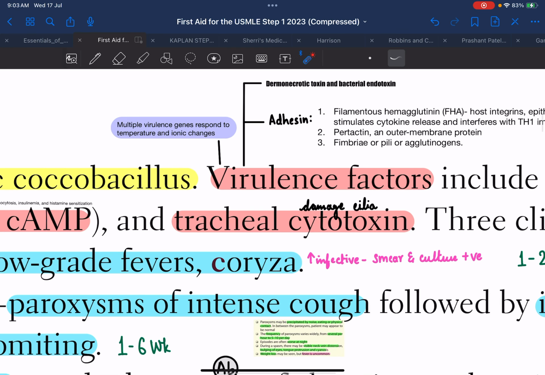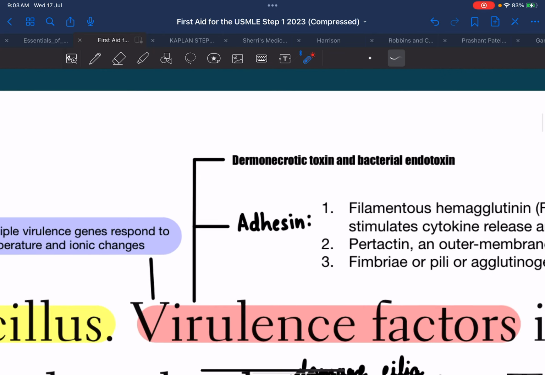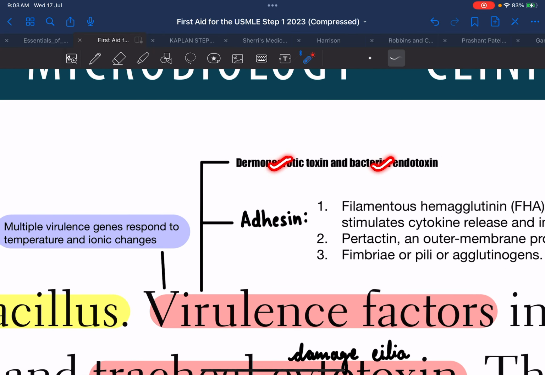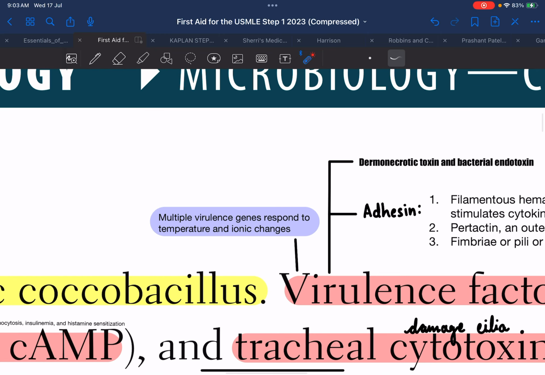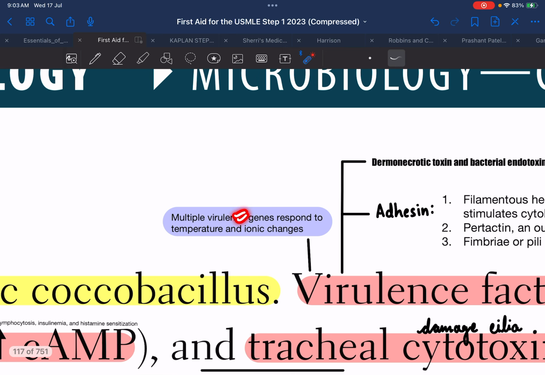And what is there in the trachea? Most commonly it's cilia, right? So it directly damages the cilia within the trachea. The next are dermonecrotic toxin and bacterial endotoxin, which are also present but not of much significance. Now, one thing to be noted here is that the virulence factors are produced by virulence genes within the bacteria, and these genes are highly susceptible to temperature and ionic changes.